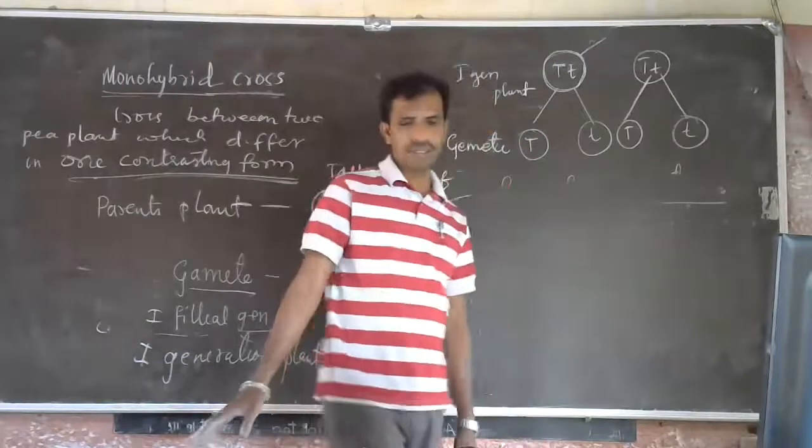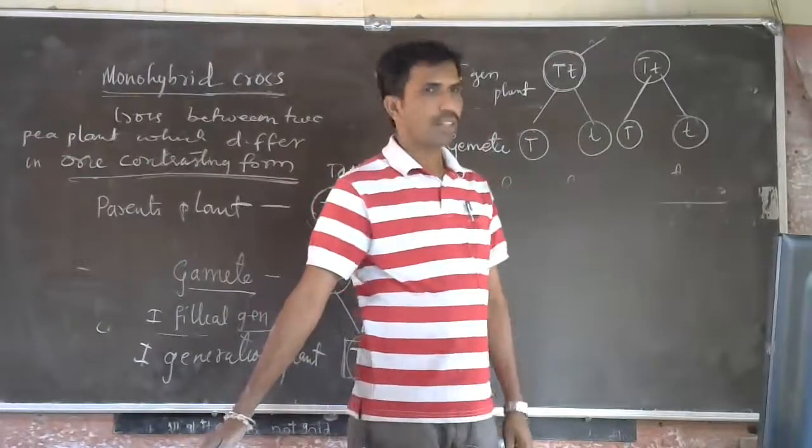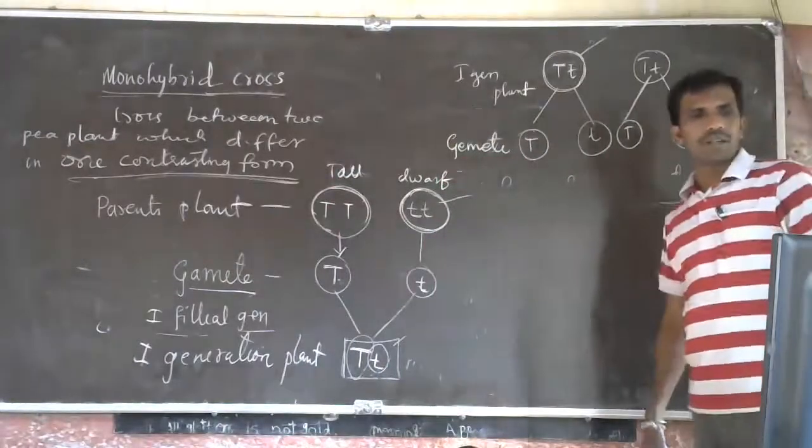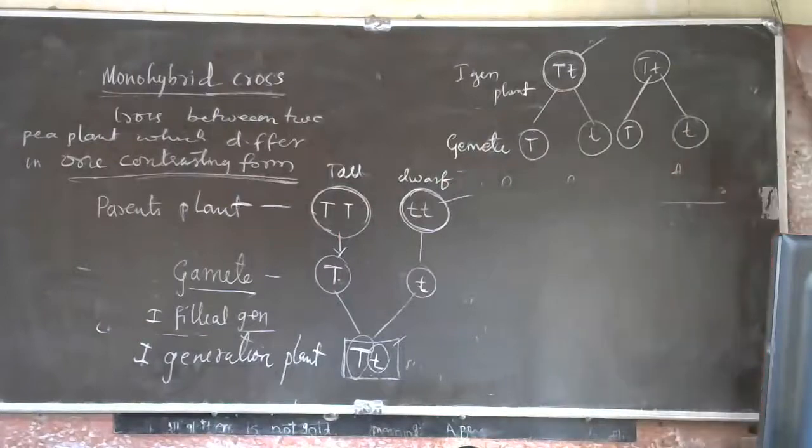A pair of factors responsible for same character move in an equal ratio to the gametes during the formation of gametes.